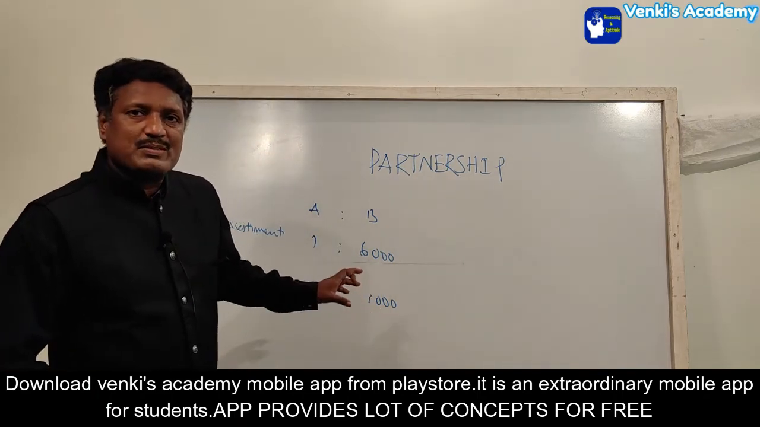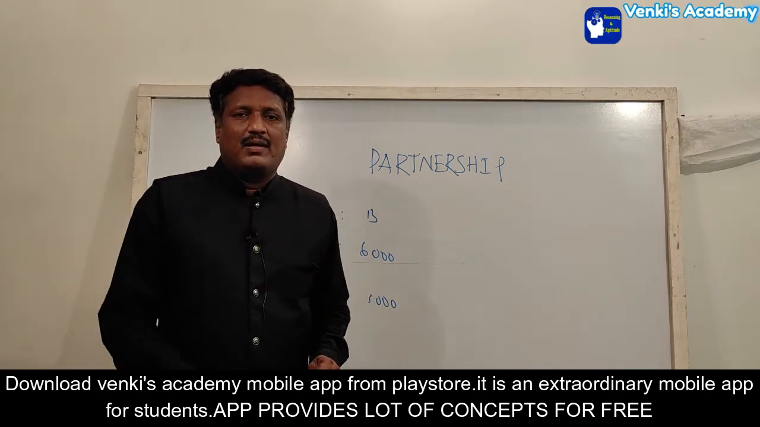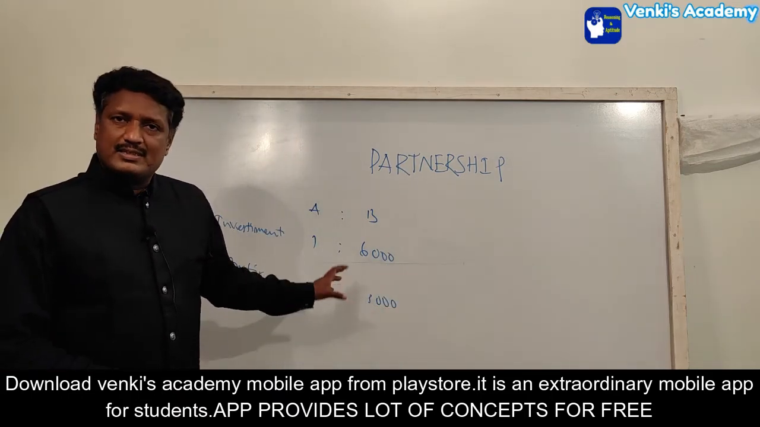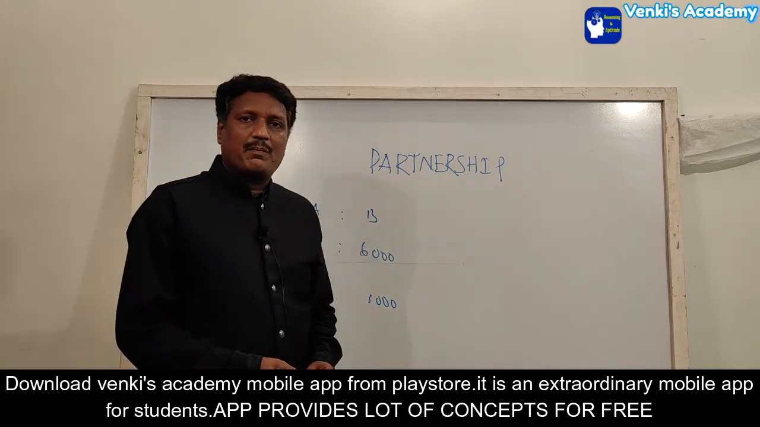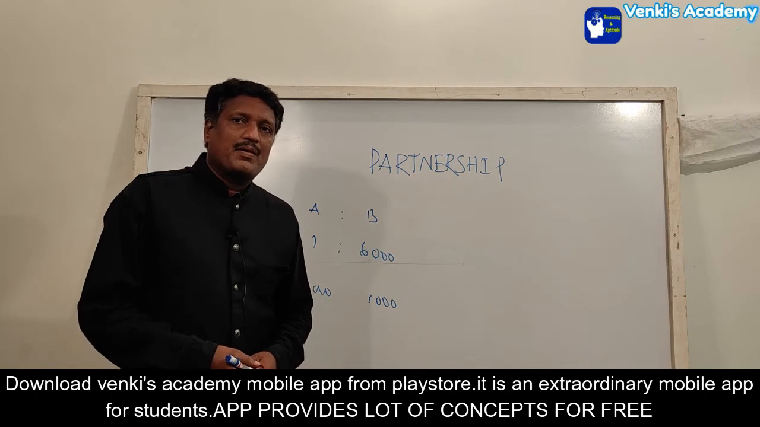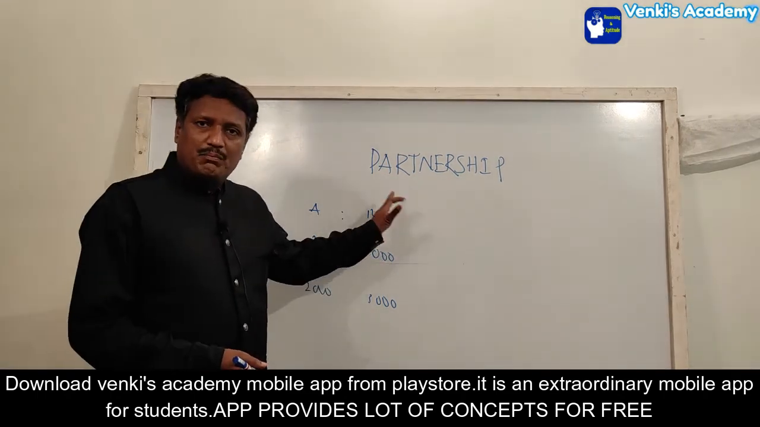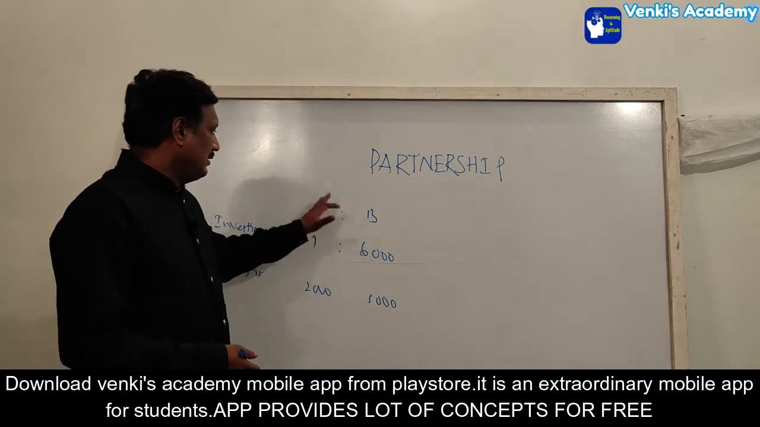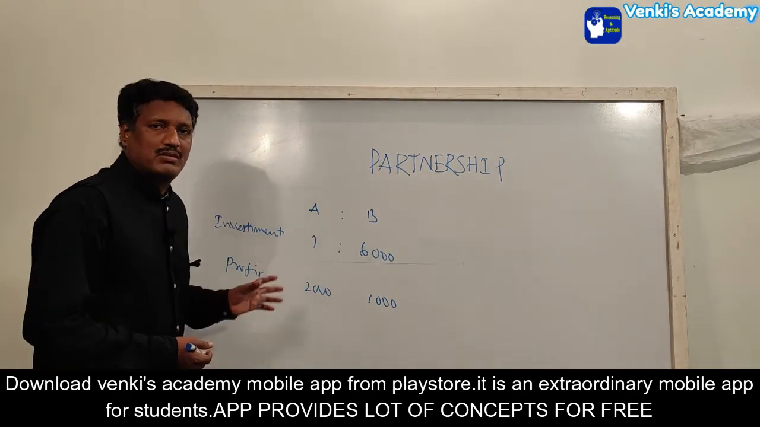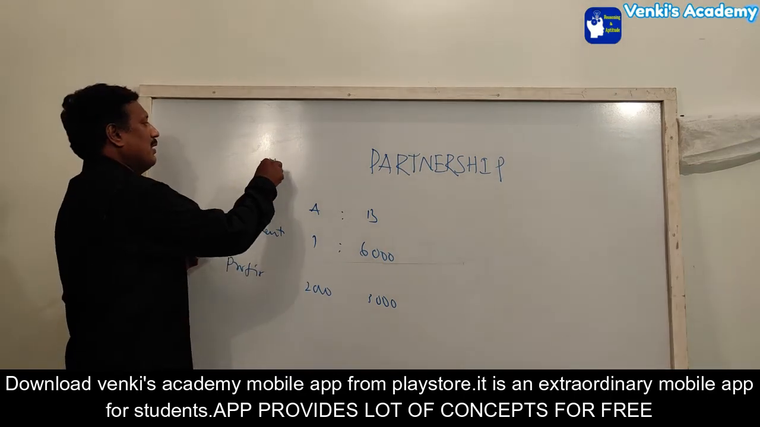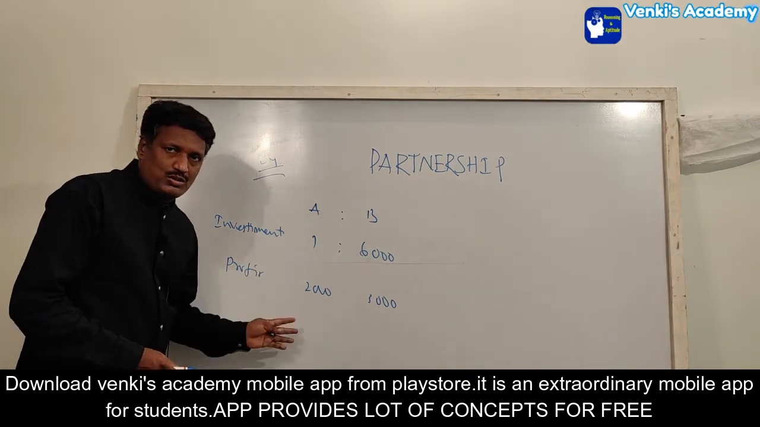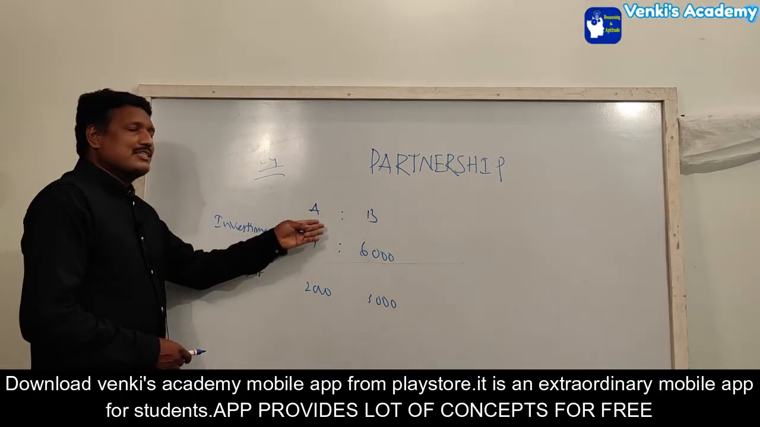Actually, in the previous problem they give the investment and the time period also. After that they give the profit, and we have to distribute the profit. That is the previous model. Right now in this model, 2 persons A and B together started a business. B puts investment 6,000, whereas A's investment is not given. But at the end of the business, after 2 years, they got the profit. A got 2,000, whereas B got 3,000. So he'll ask about the investment of A.